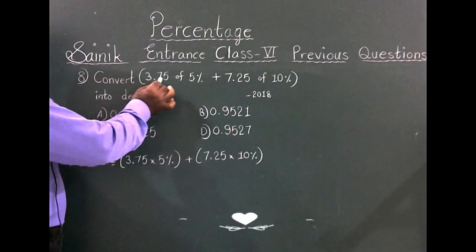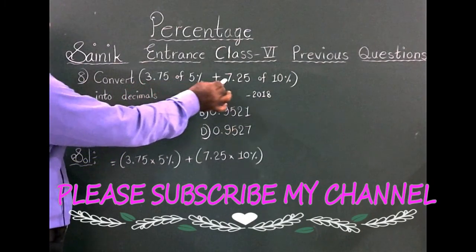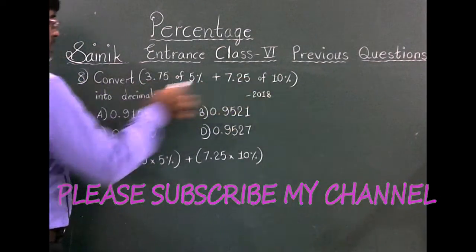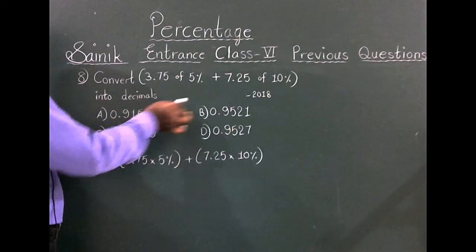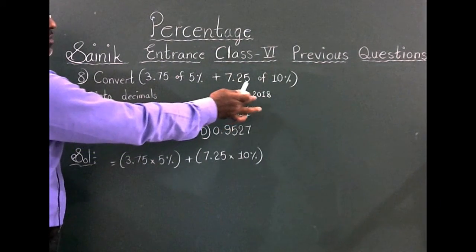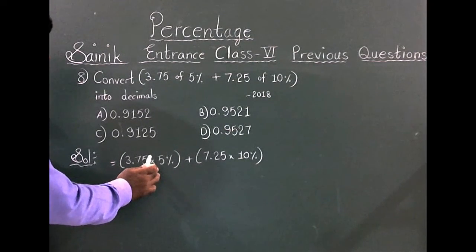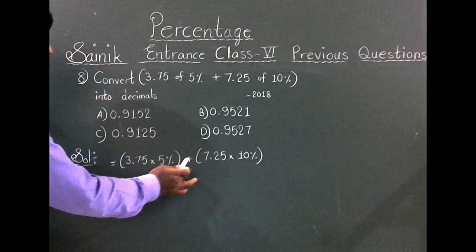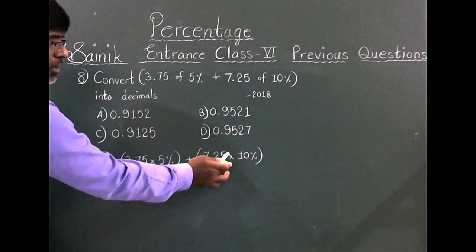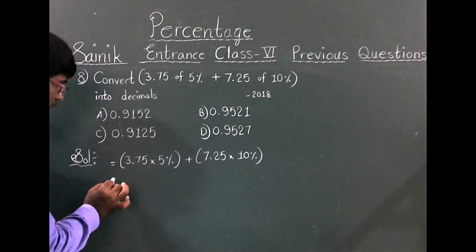Convert 3.75 of 5% plus 7.25 of 10% into decimals. This problem was asked in the year 2018. 3.75 of, nothing but into 5%, plus 7.25 of, nothing but into 10%.